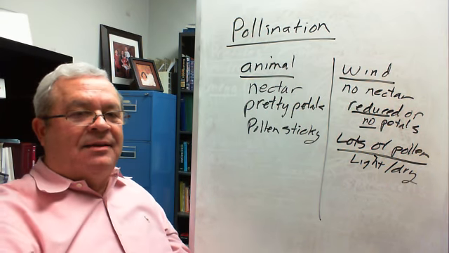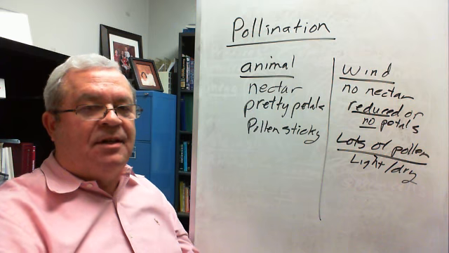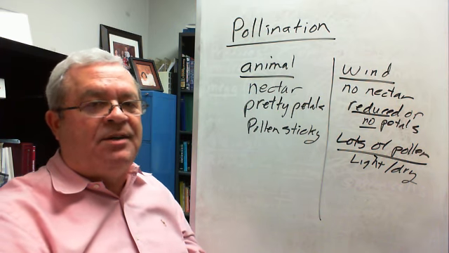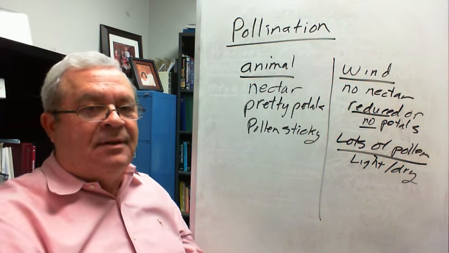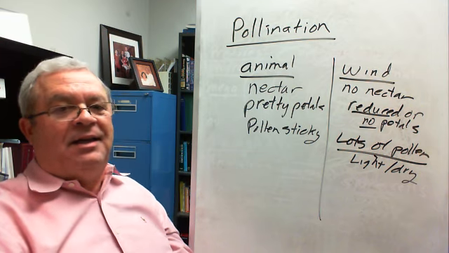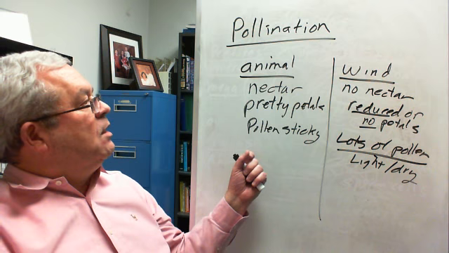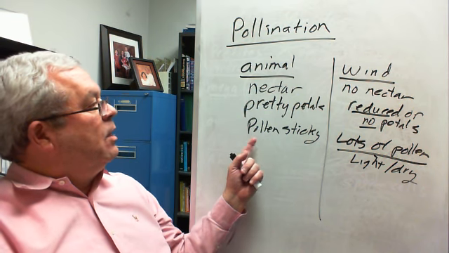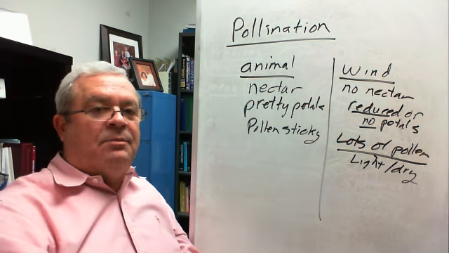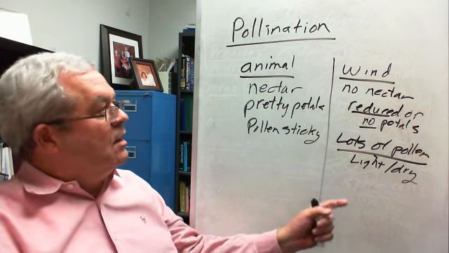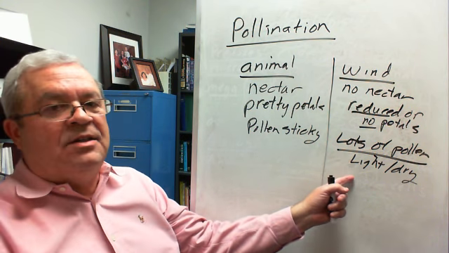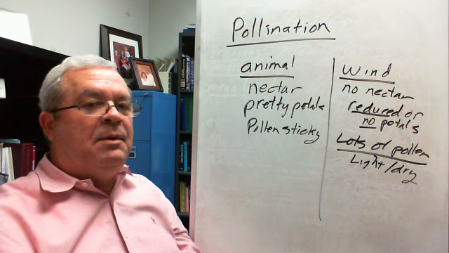Well, you probably have guessed. How did pollen get to the beehive? It got there stuck to a bee, did it not? Yes, it did. In other words, it was pollen carried by an animal, but what's the kind of pollen that makes people sneeze? This kind here.